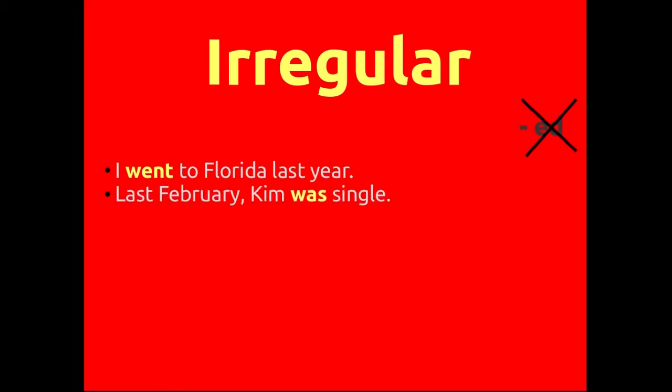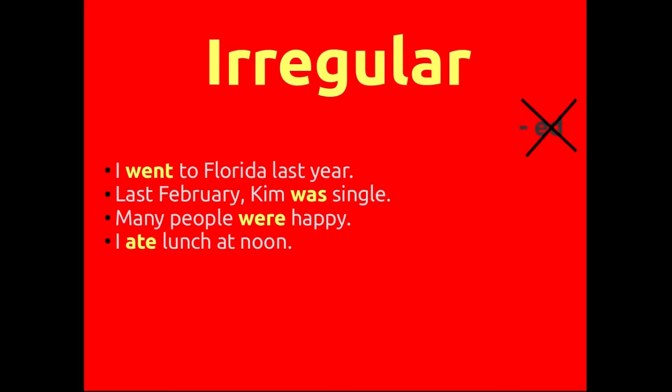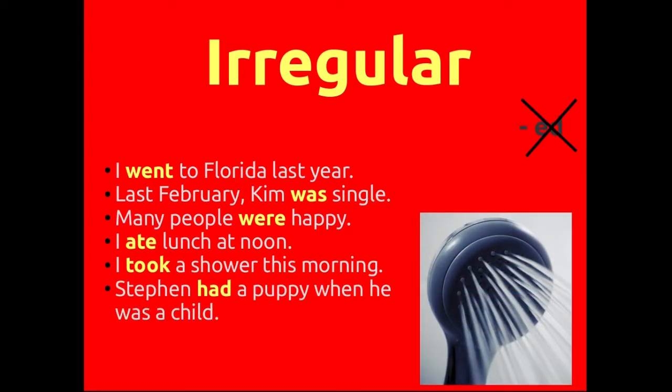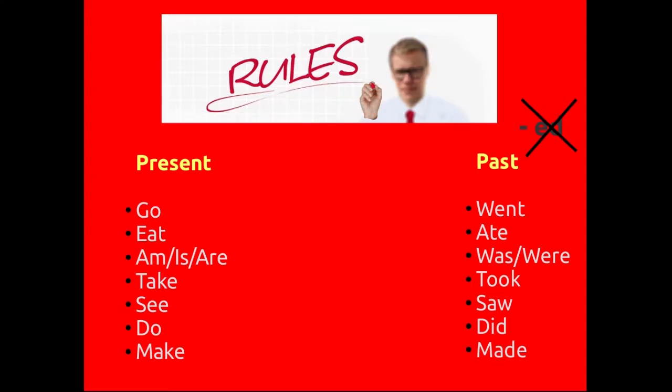Now let's focus on irregular verbs in the simple past. Irregular verbs do not terminate with ed. Here are some examples. I went to Florida last year. Last February, Kim was single. Many people were happy. I ate lunch at noon. I took a shower this morning. Stephen had a puppy when he was a child. The irregular verbs in the simple past have no rules. They are very irregular. There is no rule for the conjugation of irregular verbs.